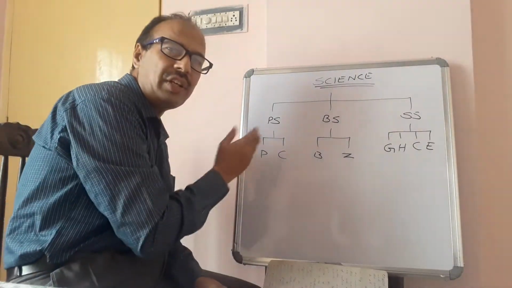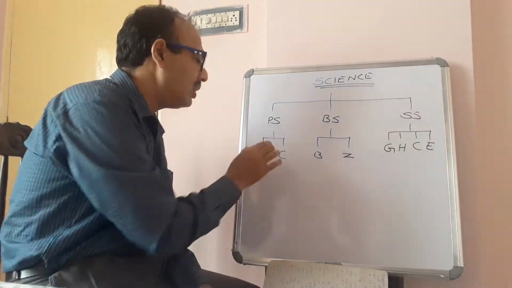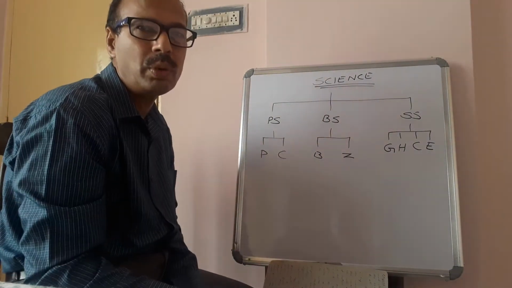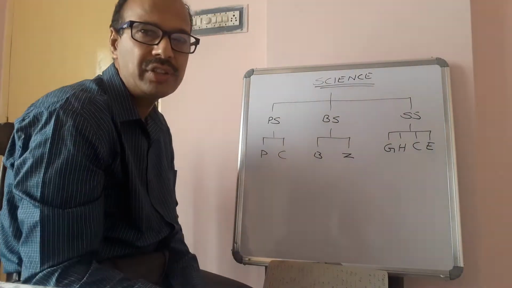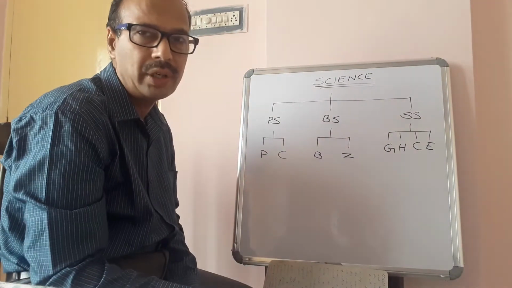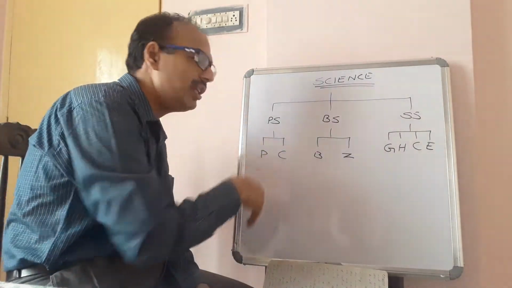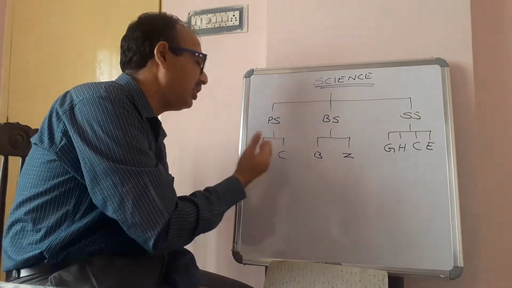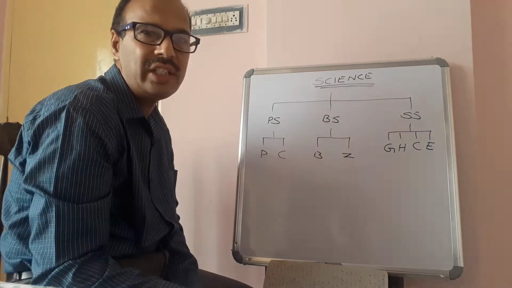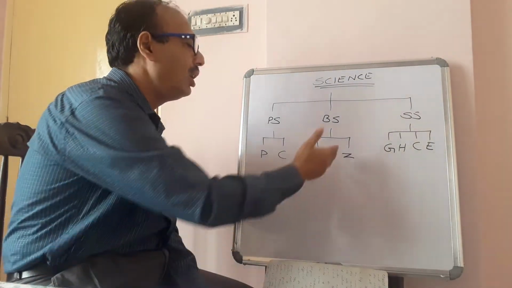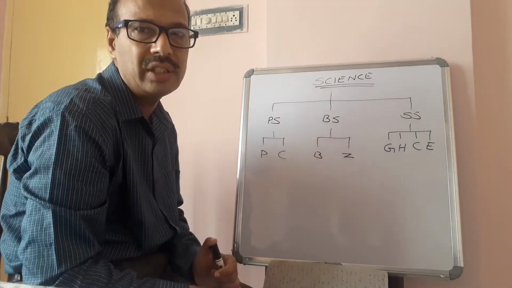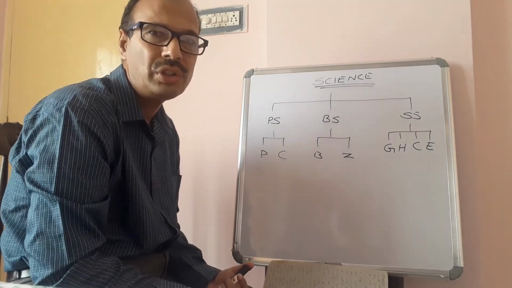So in both physics and chemistry, we will study both matter and energy. In chemistry, it is the atomic point of view, and in physics, as a bulk, we will deal with physical properties and chemical properties, like that. But there is no demarcating line between physics and chemistry as they are interlinked. Botany deals with the plants, zoology deals with the animals, and man also comes under this because man is also a social animal.